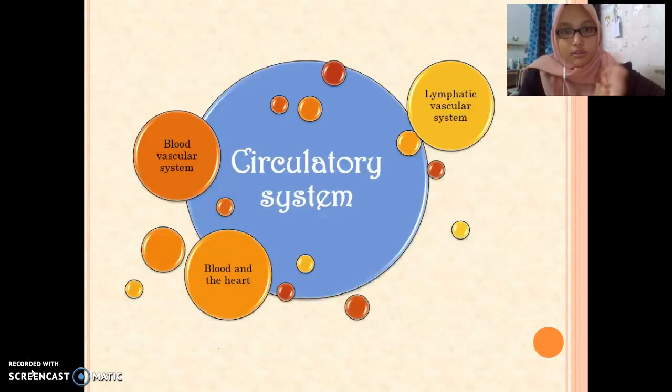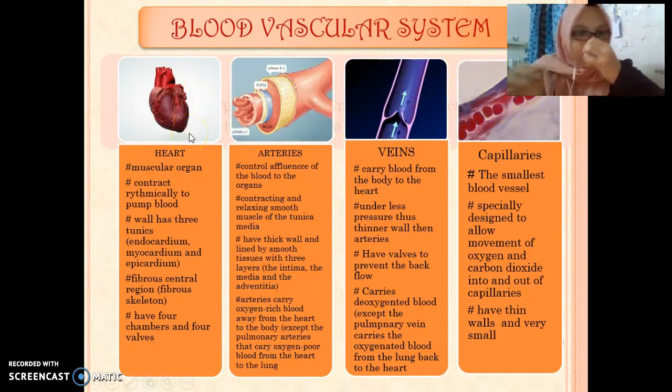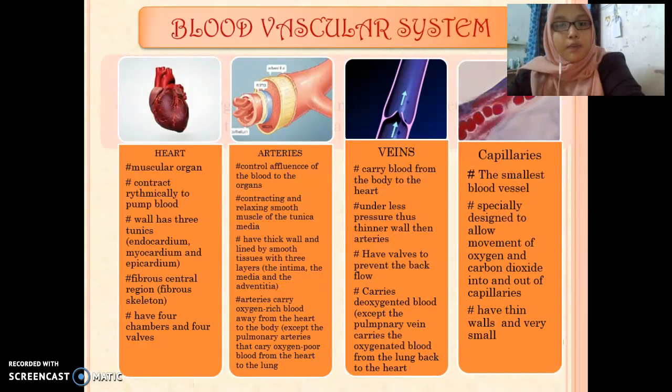Next is the circulatory system, which is composed of the lymphatic vascular system, the blood vascular system, and the blood, and also the major important organ, the heart. The blood vascular system is composed of the heart, the arteries, the veins, and the capillaries. The heart is a muscular organ which contracts rhythmically to pump blood, and it has